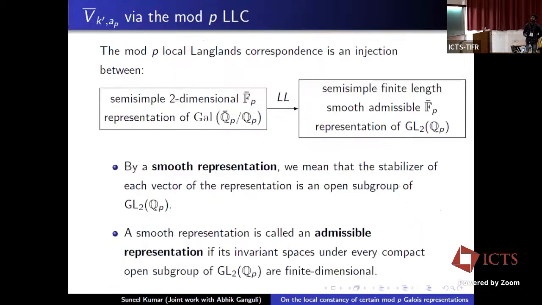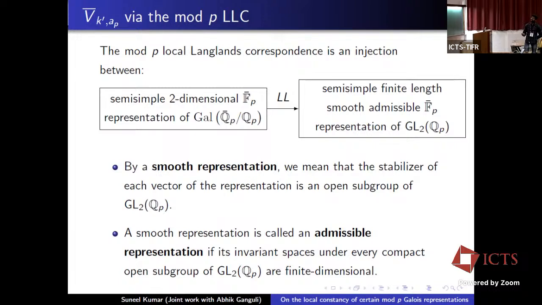Now let me explain how we use the mod p local Langlands correspondence to compute B̄_{k',a_p}. For that, let me briefly explain what the mod p local Langlands correspondence is. It is an injection from the set of semi-simple two-dimensional F_p-bar representations of the absolute Galois group of Q_p to the semi-simple finite length smooth admissible F_p-bar representations of GL2(Q_p).